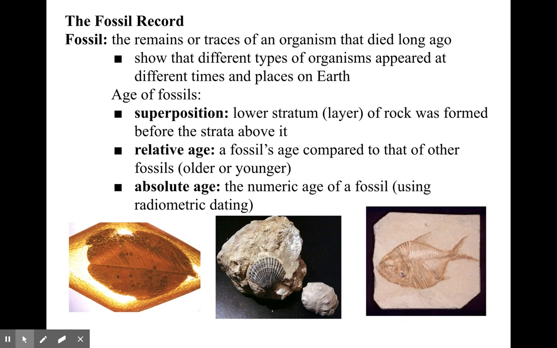Now, we have 2 ways of giving an age to a fossil. If we were just using superposition, we could say, hey, this fossil is at the top, therefore it is younger than this fossil, which is at the bottom. That one is older. That's called relative age. Absolute age, on the other hand, is the numeric age. How do we do that? Radiometric dating, right? We talked about that earlier.